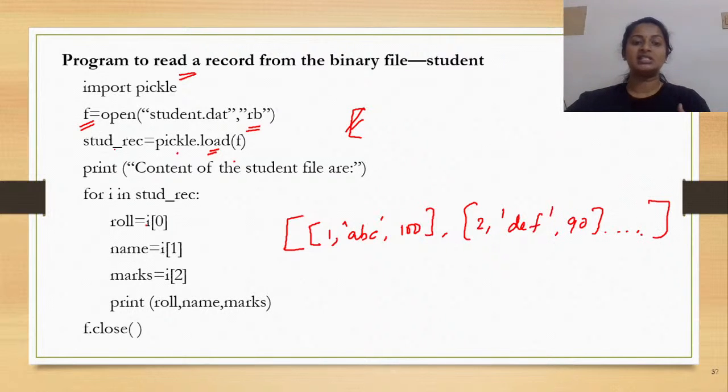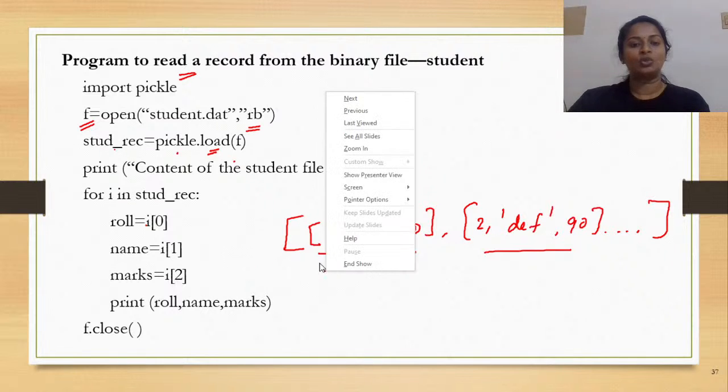Imagine, so this is how your stud underscore rec would look. Now see the contents of stud underscore rec, each of the contents is a list. The list meaning it is a student record, isn't it? Now, inside the list, you would have the roll number, name, followed by the marks.